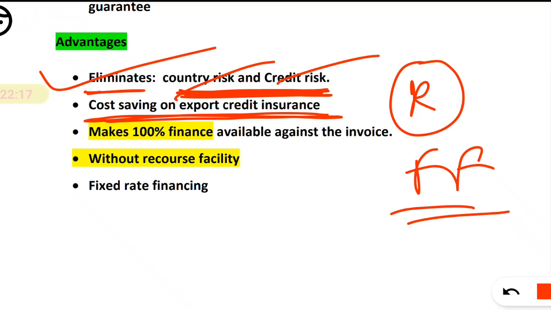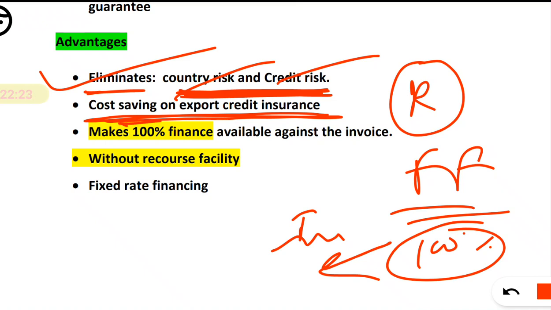Next, cost saving on export credit insurance. So you don't need to do the insurance, as you are getting 100% payment upon agreement, right? So there is a cost saving on export credit insurance.